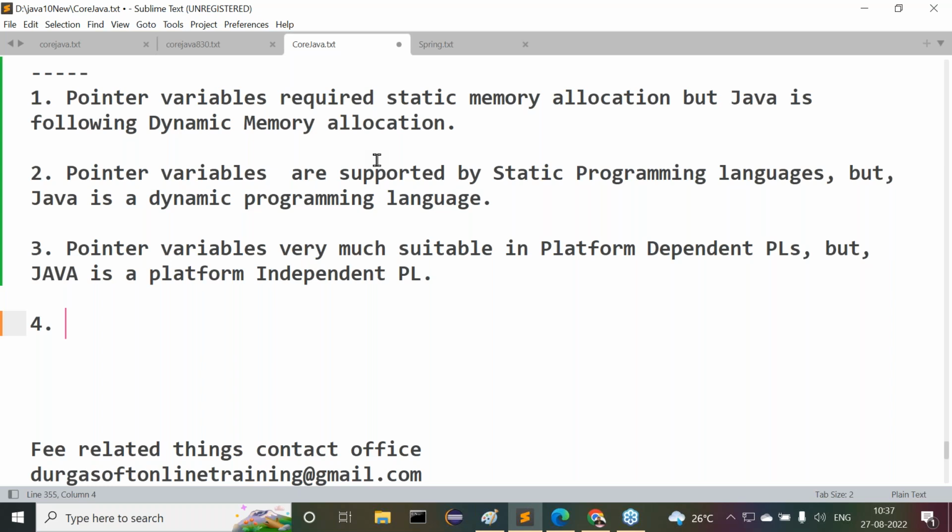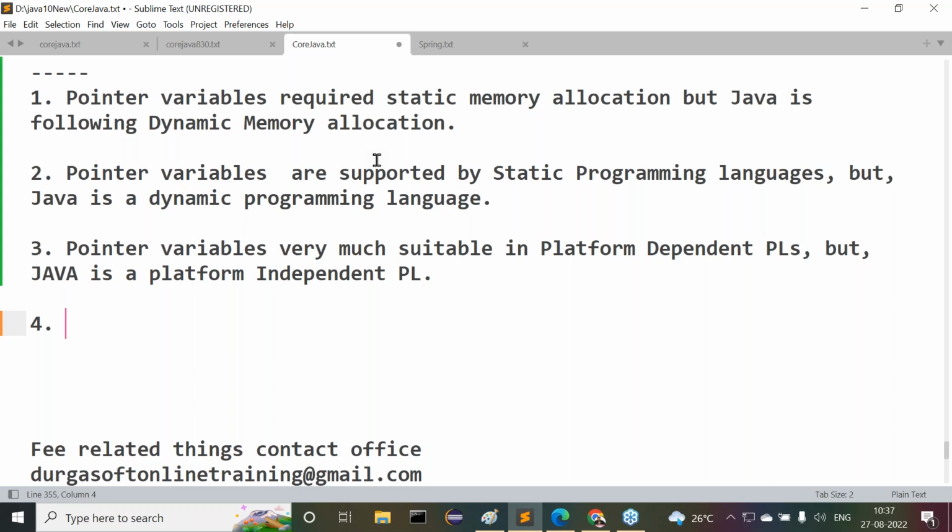If the levels are 1, 2, 3, 4, okay. But when we go to the 10th level, or the 20th level, when we increase the number of levels in multi-level pointers, automatically we get confusion while tracing which pointer variable is referring to which pointer variable and which pointer variable is referring to the data. We get a bit of confusion, or not? We lose our control over tracing the pointers. Definitely confusion will increase.